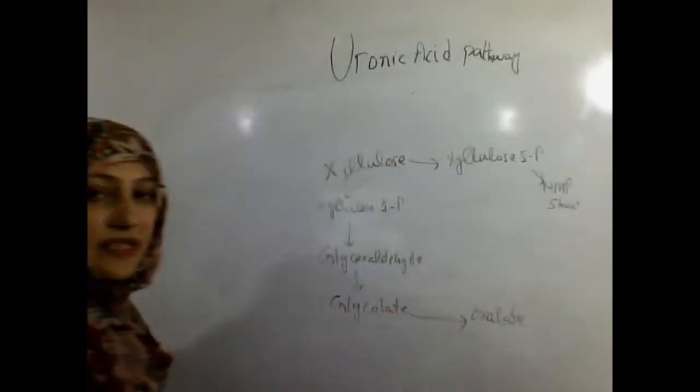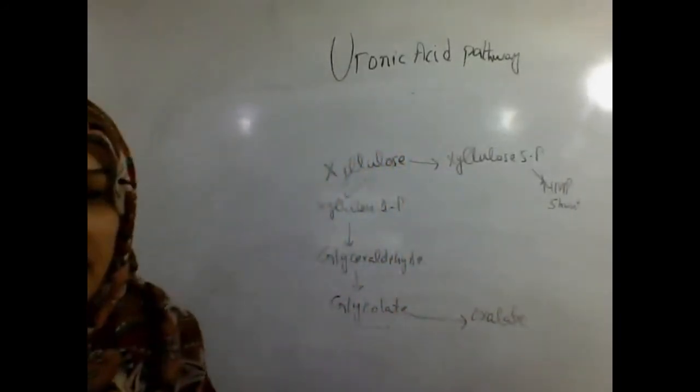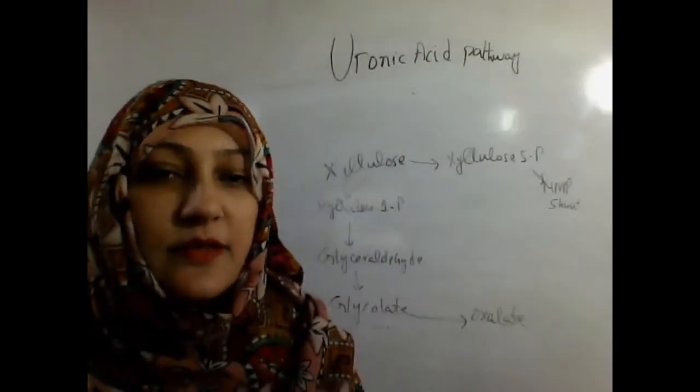So in this way also the oxalic acid, the oxalate, can be formed by this uronic acid pathway.